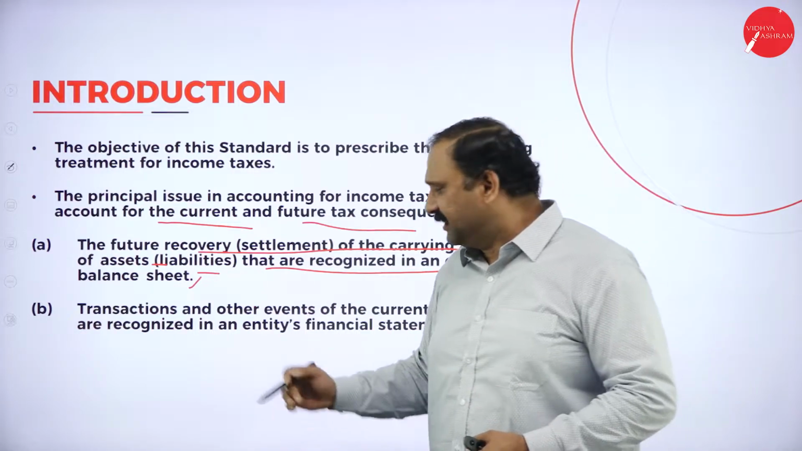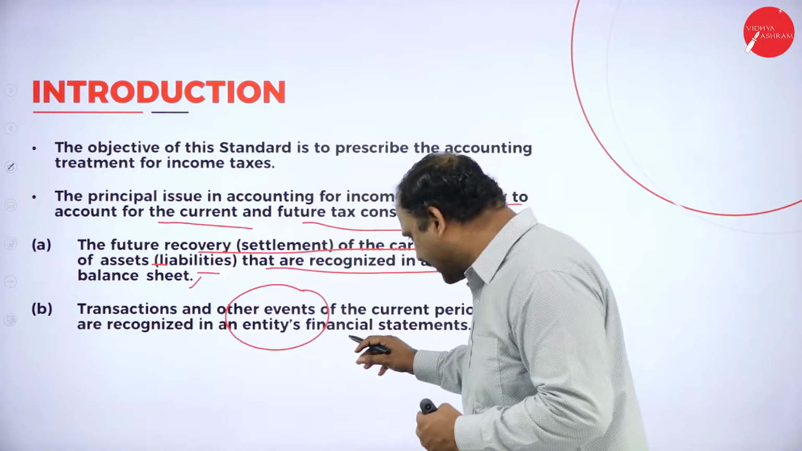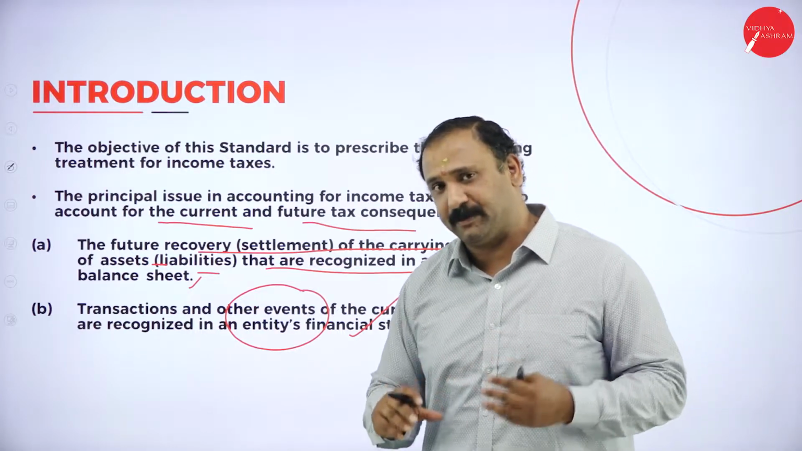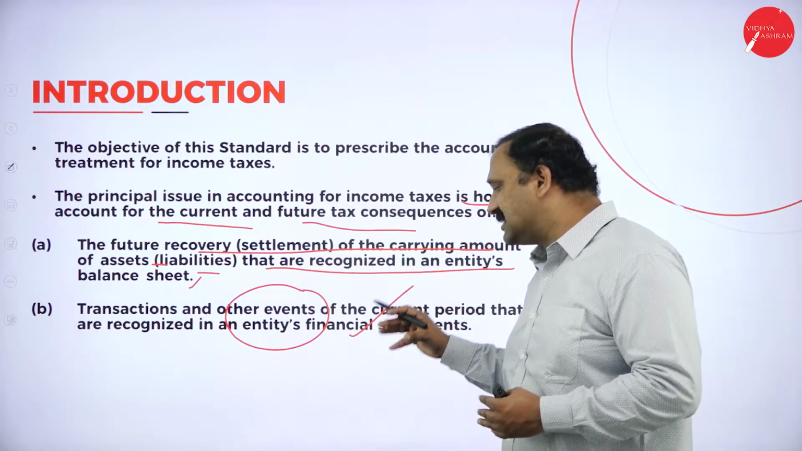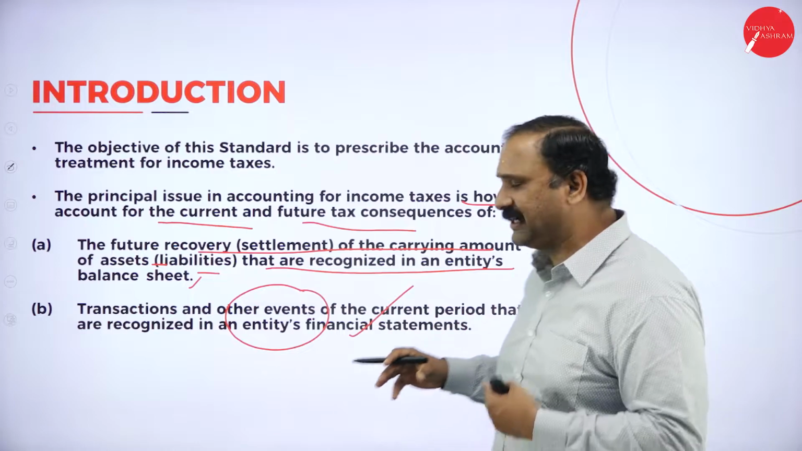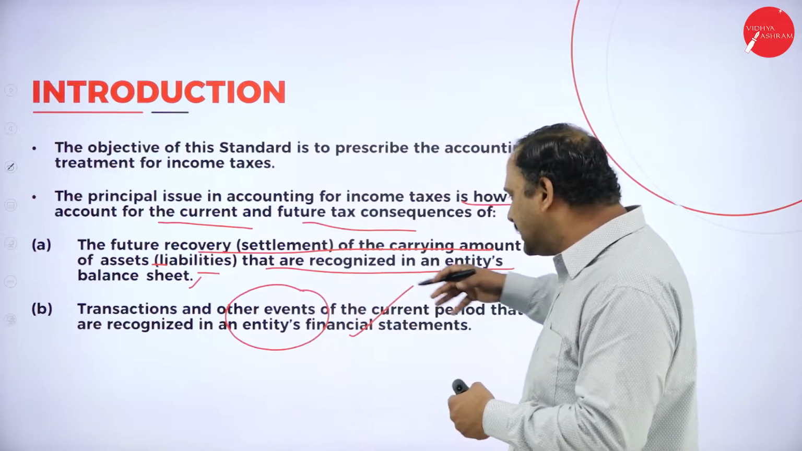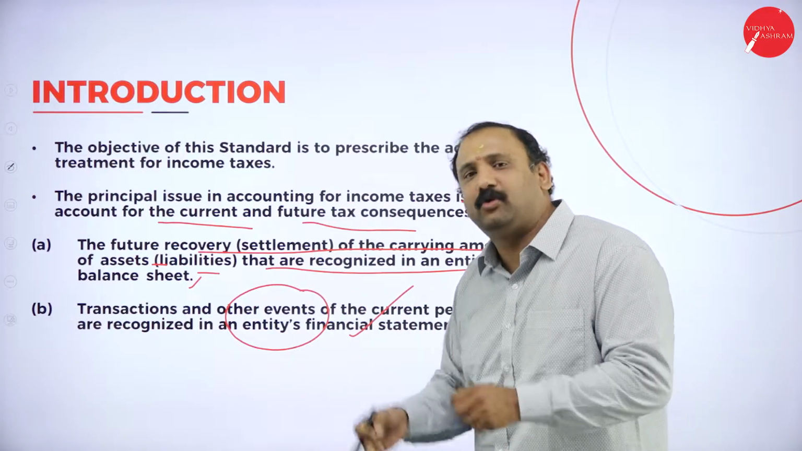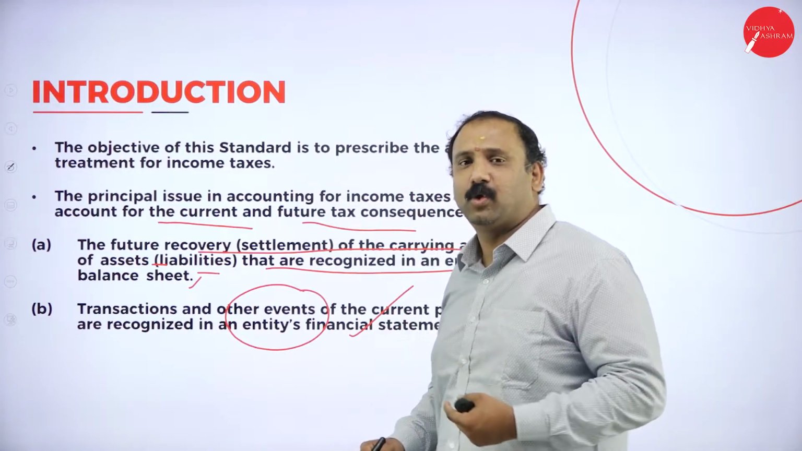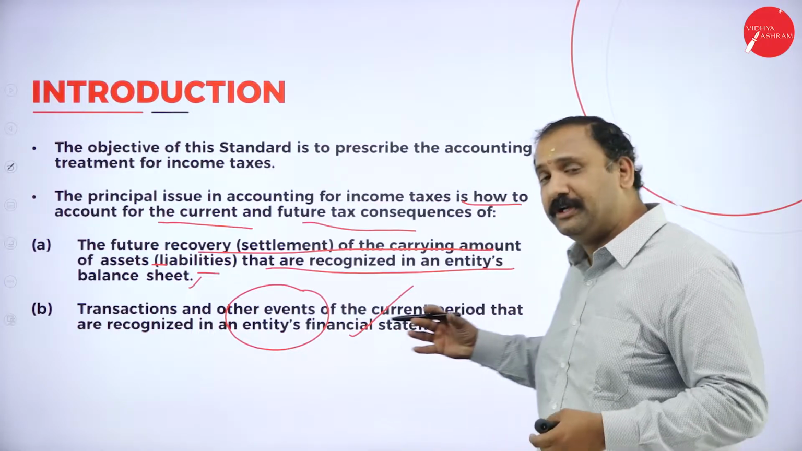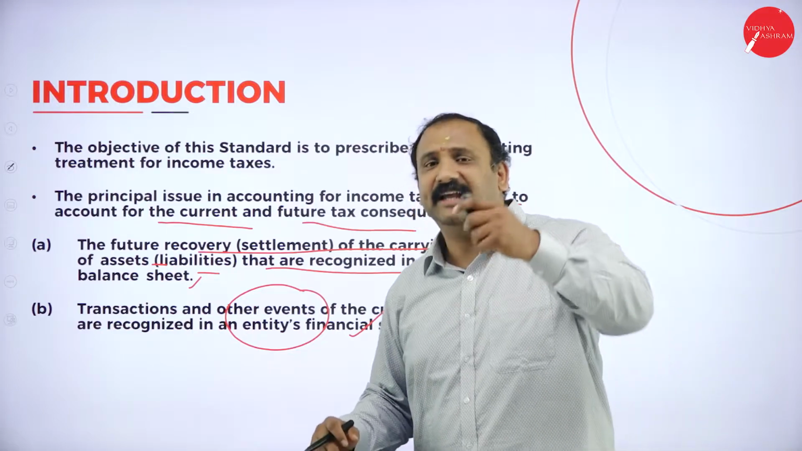The other thing is the transactions and other events of the current period that are recognized in an entity's financial statements, because that is also very important here. We need to understand what all the transactions and other events of the current period are that are recognized in an entity, because there might be certain times that certain transactions are going on, certain business affairs that need to be entered, which also need to be understood from the financial standpoint. So all these things have to be recorded in the balance sheet.